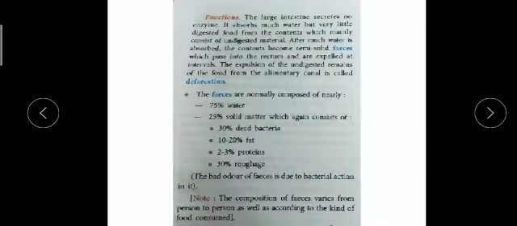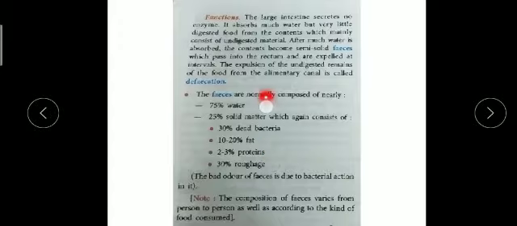I have explained the large intestine also: the large intestine secretes no enzymes and it absorbs the water. It absorbs all the water from the undigested material and makes it semi-solid feces.